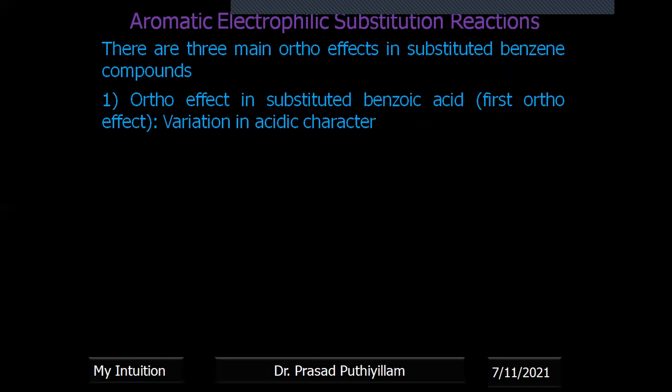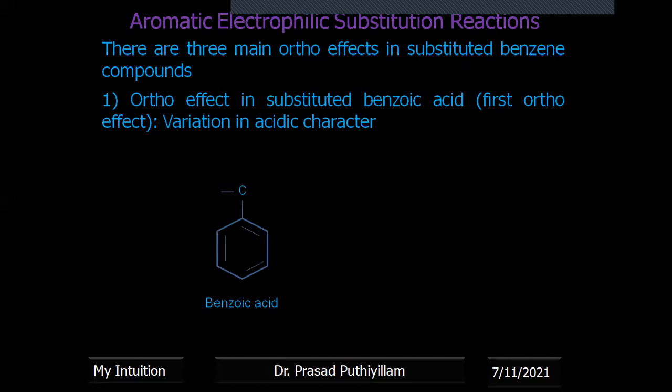We can call it the first ortho effect, though there is no special consideration in giving it that name; it is just for our convenience, based on some reduction property. So we consider benzoic acid and how the ortho effect affects the acidic character, because benzoic acid, the name itself, should be acidic.